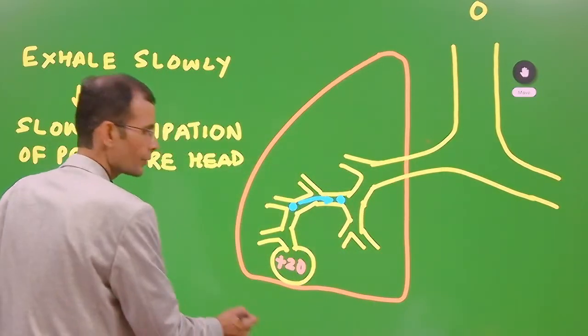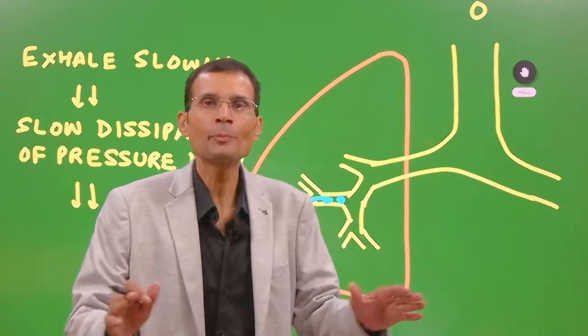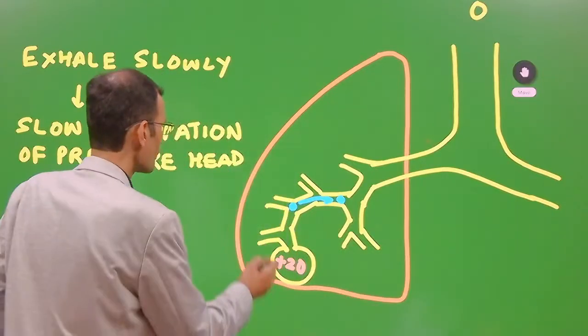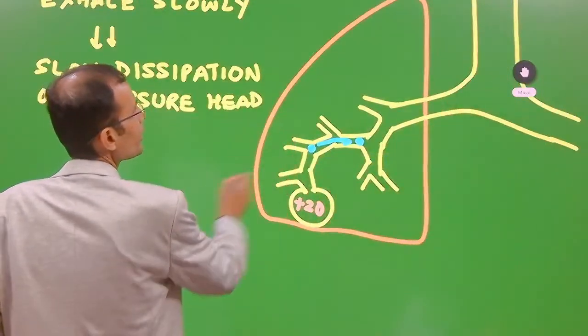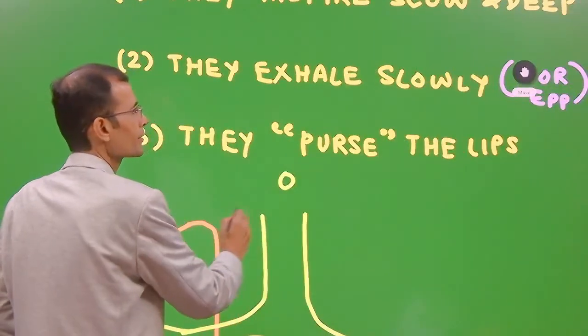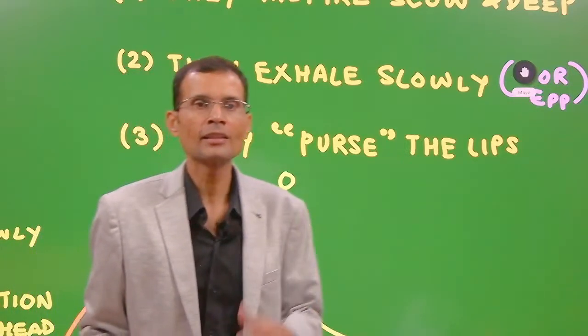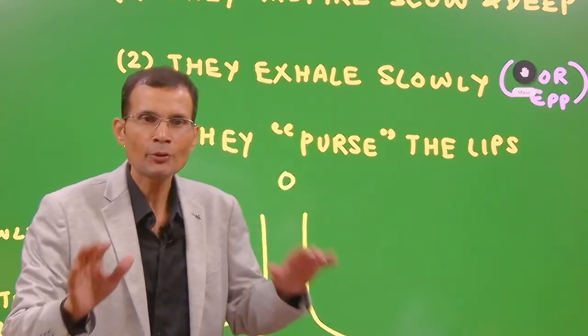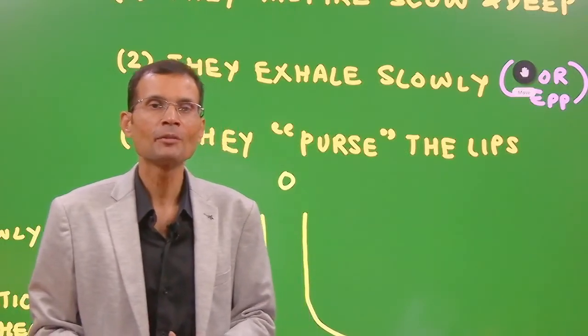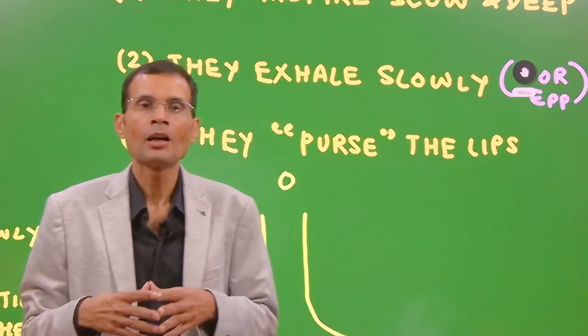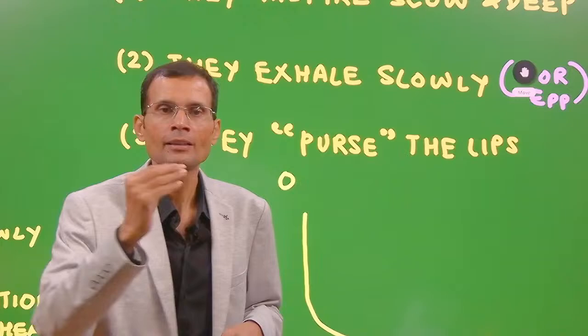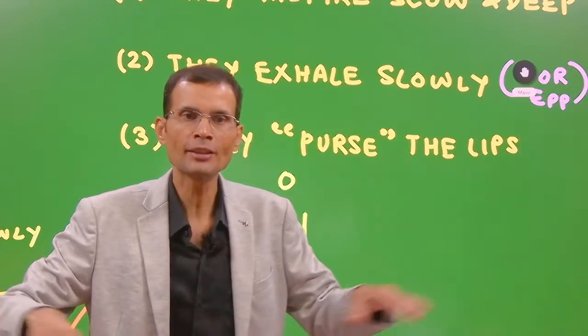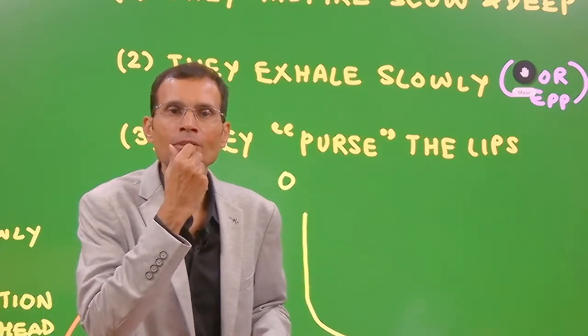And the third point, the last point. So please bear with this technical glitch for now. The last point is that they purse their lips. I think I'll just explain this and then we will end this stream because there is too much glitching. Pursing of the lips. Listen to this part carefully. Last two sentences. They purse the lips.